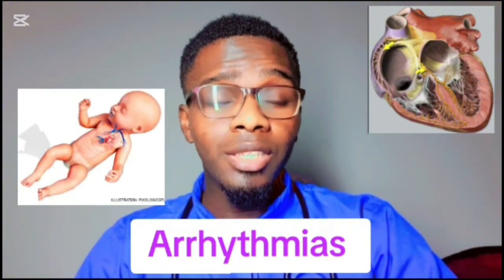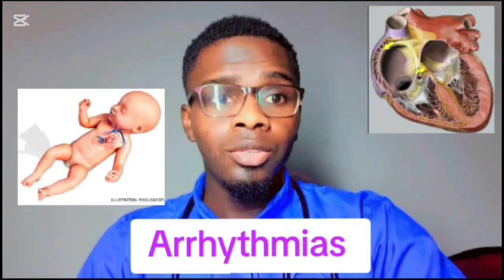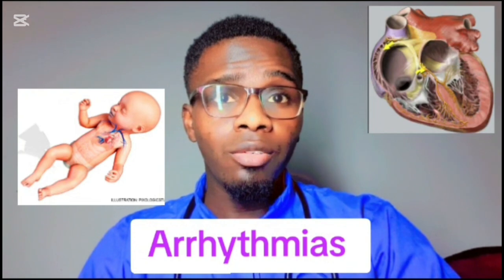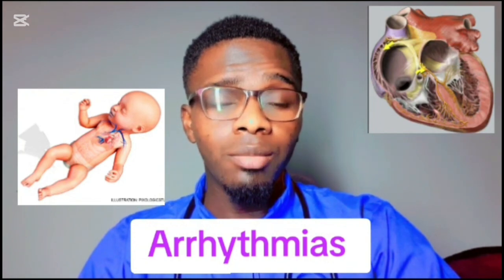Number four, bradycardia. This is a slow heartbeat due to a failing sinus node or a blockage in the electrical circuit. But today let's talk about the causes of arrhythmias. Arrhythmias have many different causes, but today we are going to talk about the most common causes. Number one, congenital abnormality of the heart's electrical system. Some people are born with an abnormal muscle fiber connecting the upper and lower chambers of the heart.